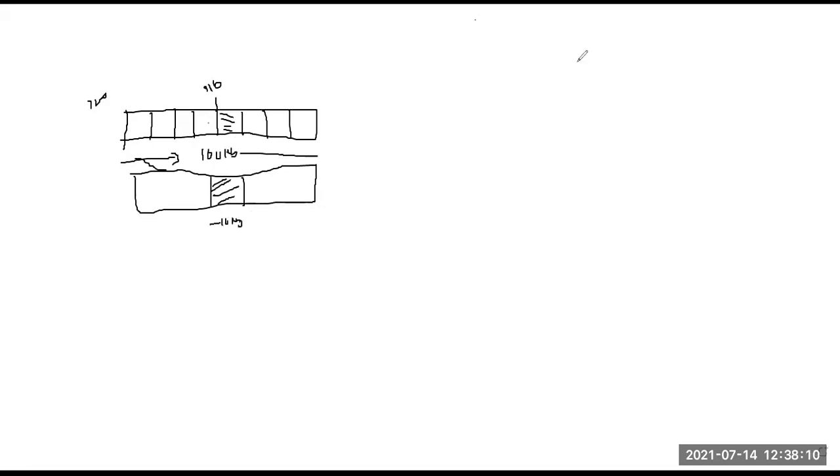So how much is left? Suppose around 40 KB is left here, and 40 KB is left on the other side.